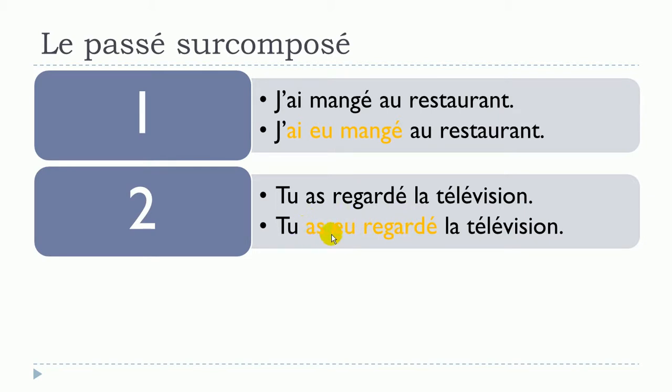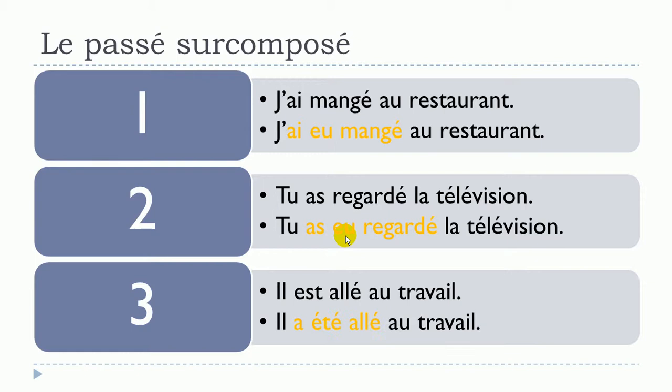And it's the first part that will change. For the passé composé, you've got this verb avoir at the present, and for this passé surcomposé, you've got avoir at the passé composé form. It will be exactly the same thing in the last example.